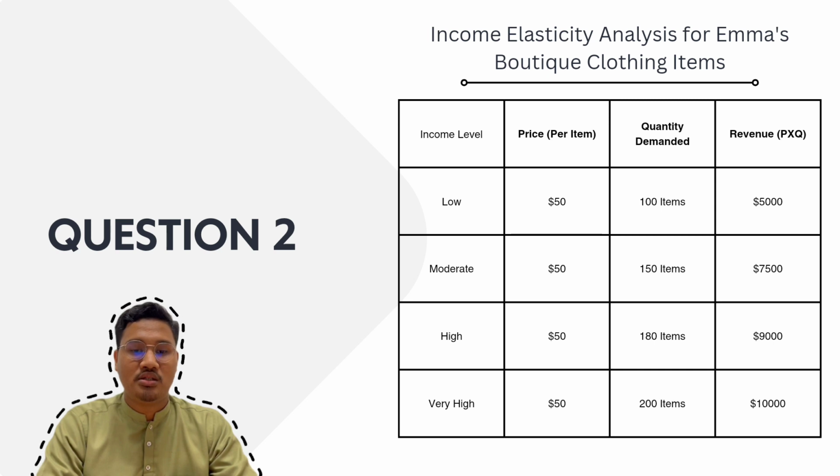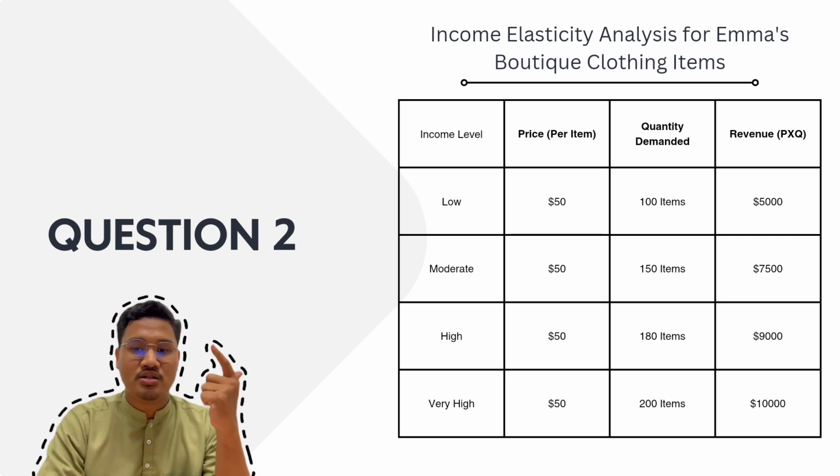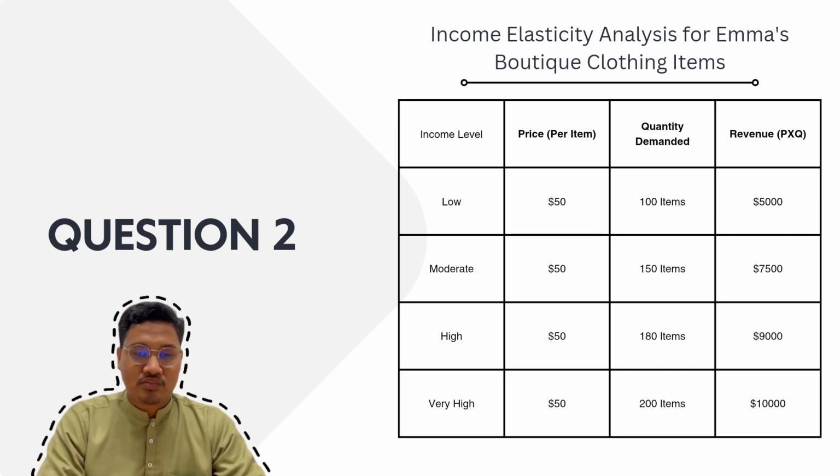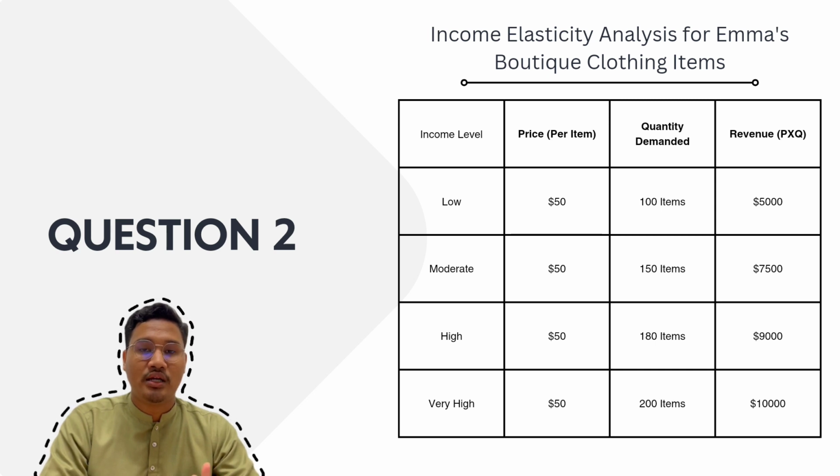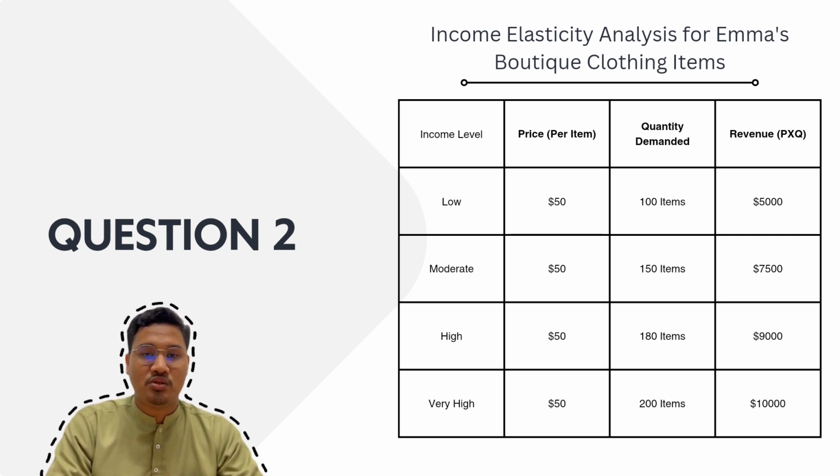Now, you see in this table, there is an income elasticity analysis for Emma's Boutique clothing item. There is the income level, price, quantity demanded, and revenue. Okay, let's see one by one. There is the income level. The income level has 4 categories: low, moderate, high, and very high.